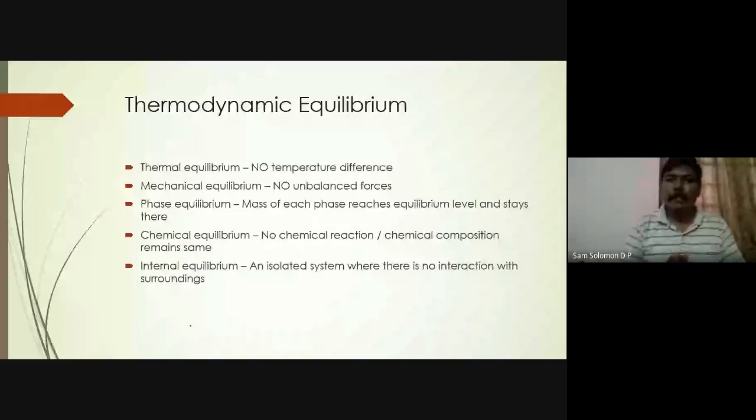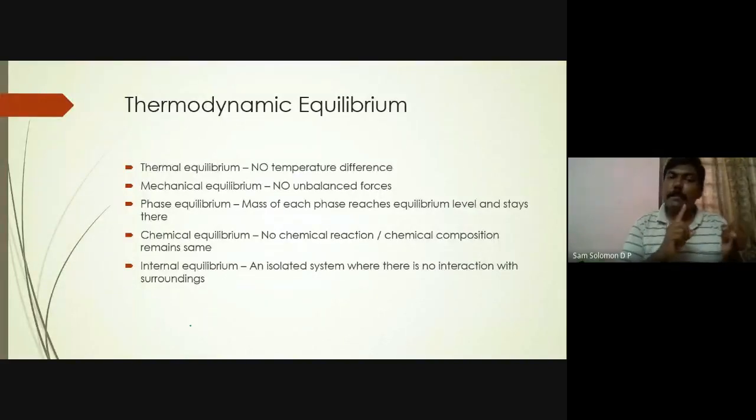So if there are no unbalanced forces, if the pressure remains the same, then that is called mechanical equilibrium. If the mass of each phase remains the same, whatever mass was there at the start is maintained as it is for each phase, then that is called phase equilibrium. Chemical equilibrium, there is no chemical reaction or chemical decomposition, which means there should not be any change in the chemical composition. Then that is called chemical equilibrium. Internal equilibrium, there should not be any reaction with the surroundings. The system and the surrounding interaction should not cause any change. That is called internal equilibrium.